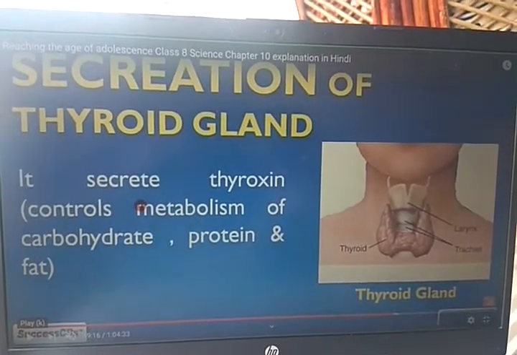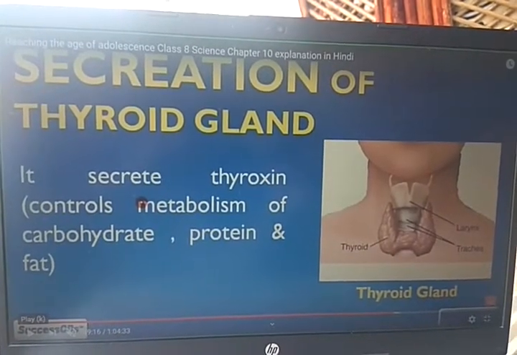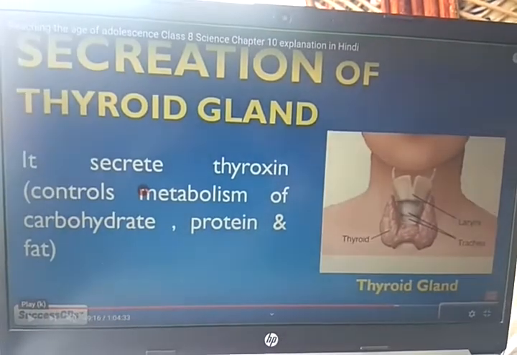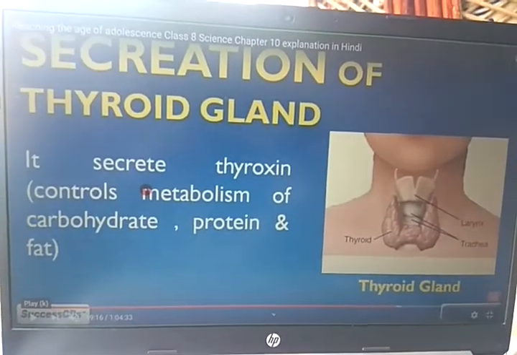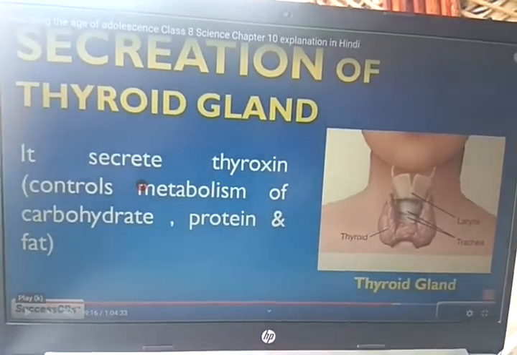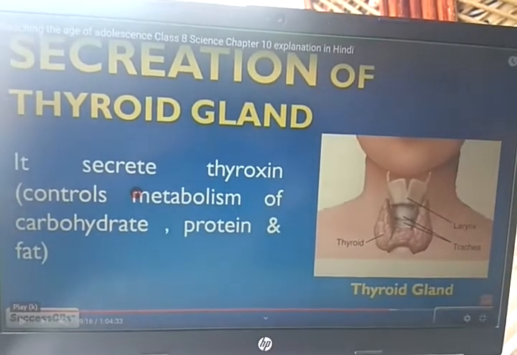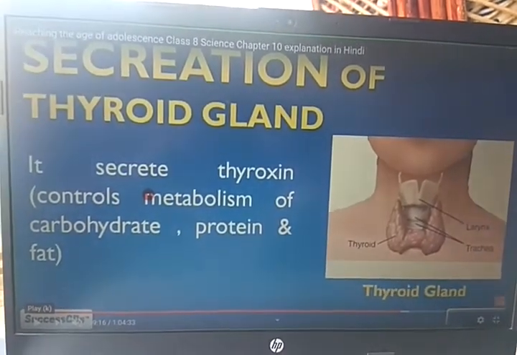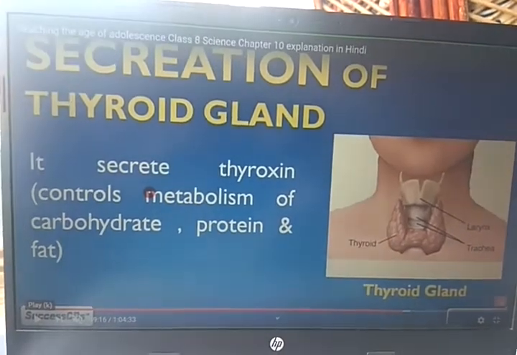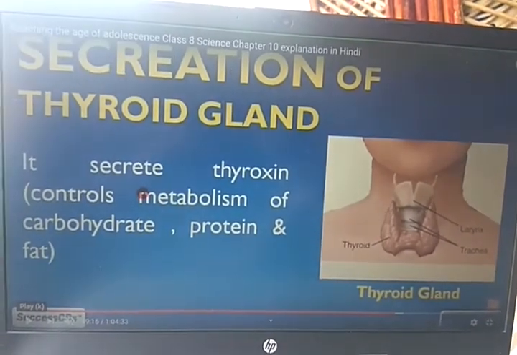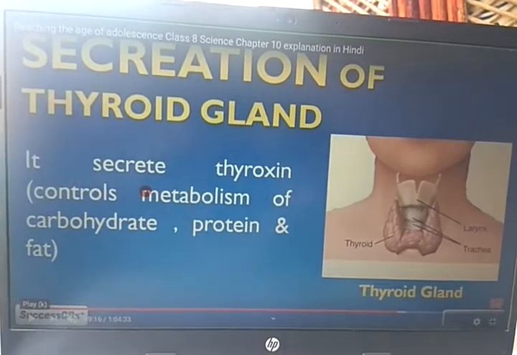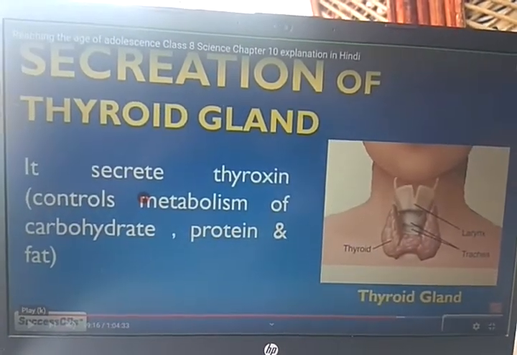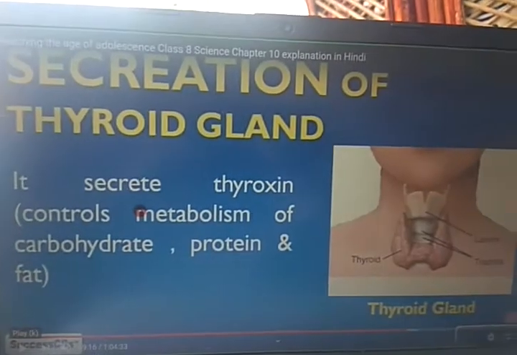Now here, this is the secretion of the thyroid gland. It secretes thyroxine, which controls metabolism of carbohydrates, protein and fat. Right? So it secretes thyroxine hormones. Thyroid gland thyroxine hormones control metabolism of carbohydrate, protein and fat. It is located here, you can see in the figure.